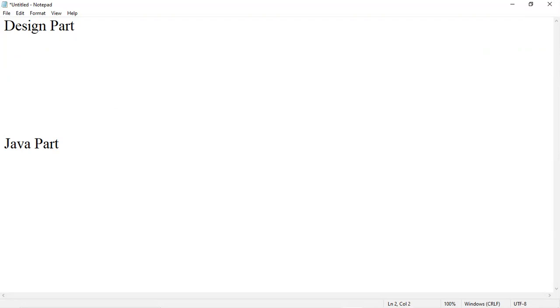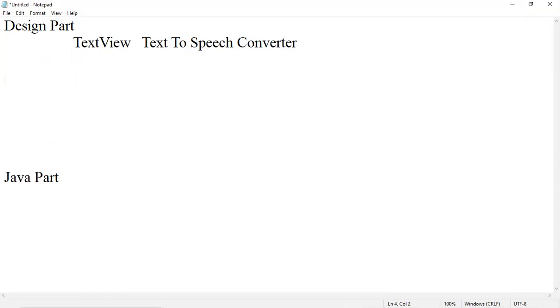So in our design part, first let's add a text view component. We are going to add one text view component. For the text view, we will give a name, text to speech converter. So this is the name I will be giving for my text view. Then I will be adding one edit text. Why I need edit text?